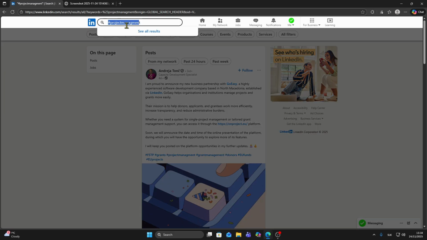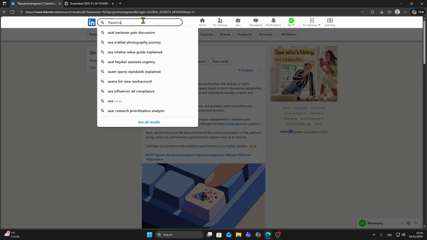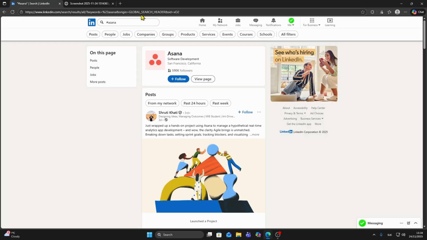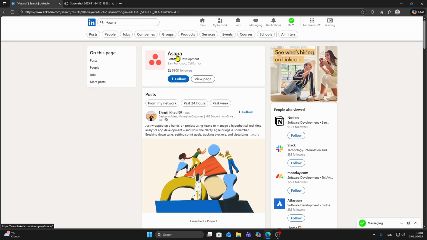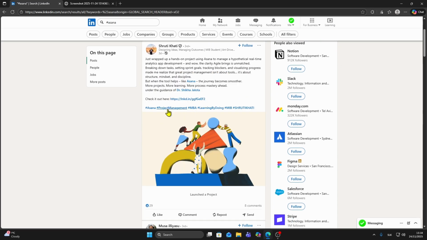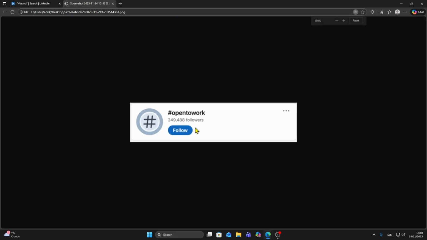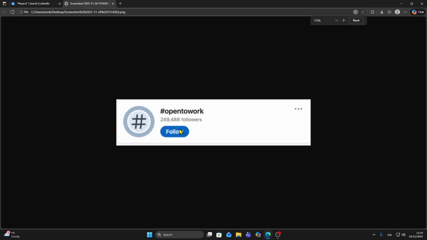Or let's say I'm gonna type hashtag Asana, and from here you can follow official Asana, or you can find posts about it. So if I click more, as you can see, there is this hashtag Asana, hashtag project management, but you can't find things like those. So you can't follow